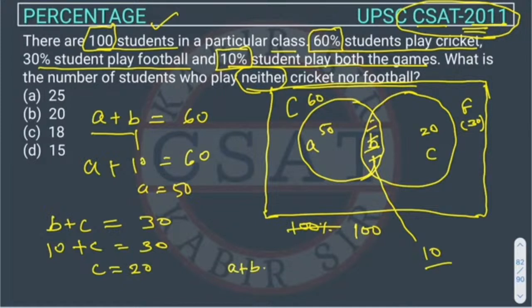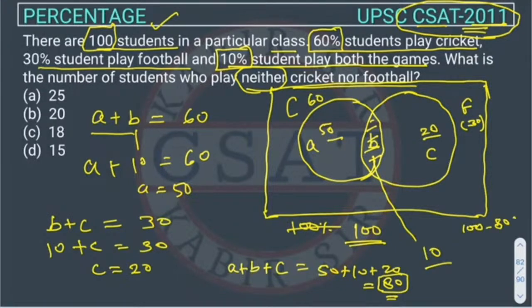So A plus B plus C. So how many students are playing either cricket or football, or they are playing both games? So the total number of students participating in games will be 50 plus 10 plus 20, right? So it will be total 80. So 80 students are playing games. So how many students are not playing any games? Total number of students is 100. So we can subtract 80 from 100, right?